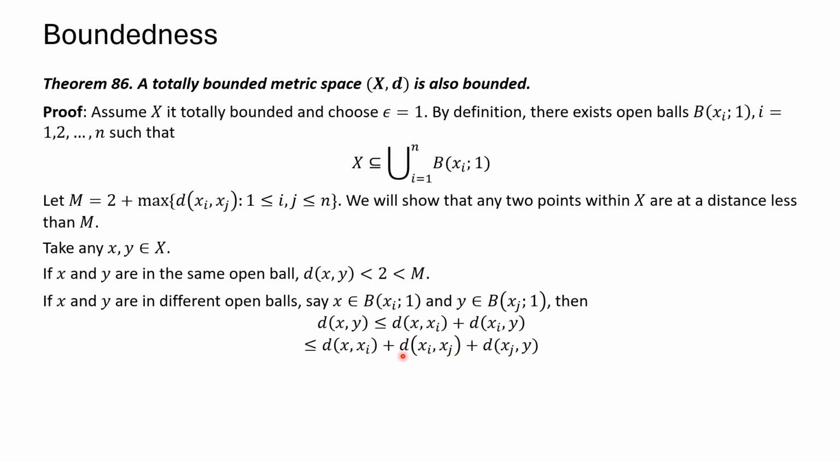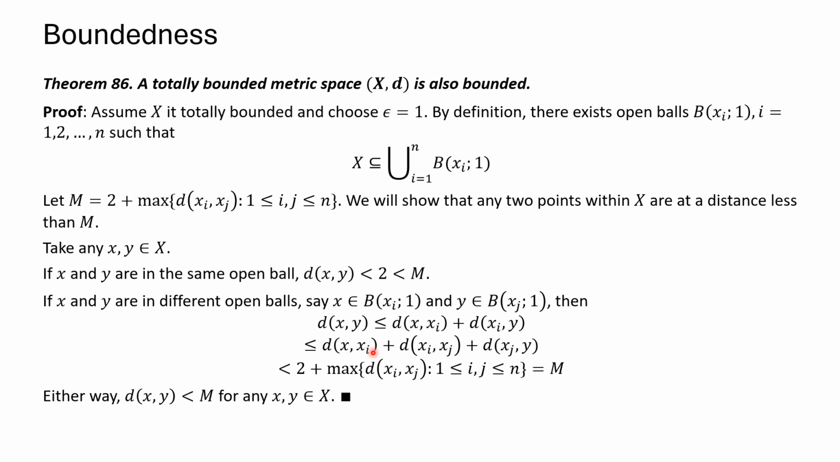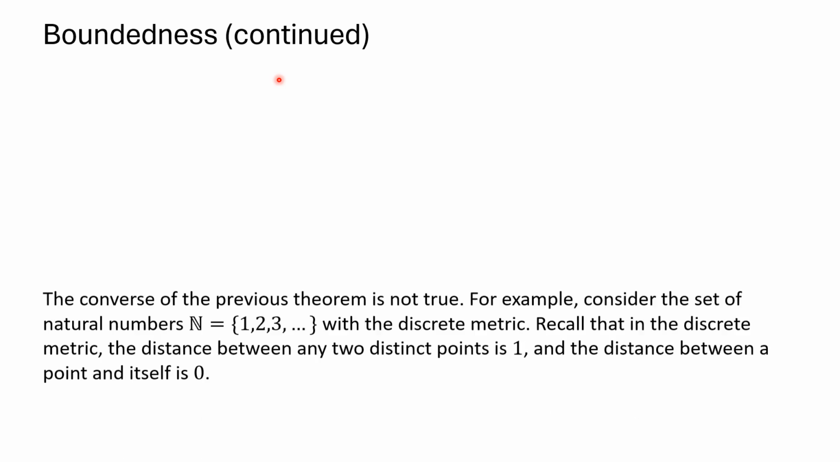And then this distance between the two centers is of course less than the maximum distance between any two centers. So we get 1 plus this max plus 1 again. We get 2 plus the maximum distance between the centers of any two open balls, and that's what we called M. And so either way, the distance between x and y is less than M, and so our set is bounded. The converse of the previous theorem is not true, and we have a counterexample to this.